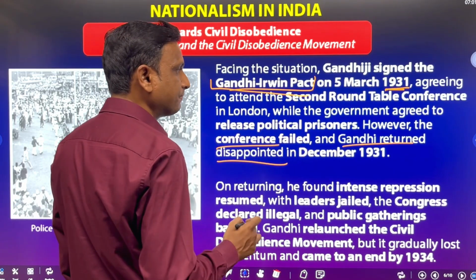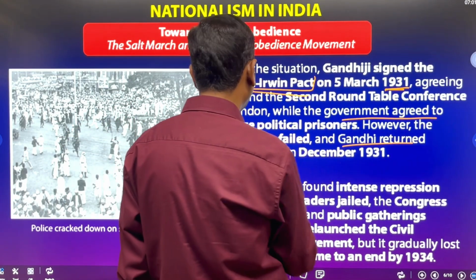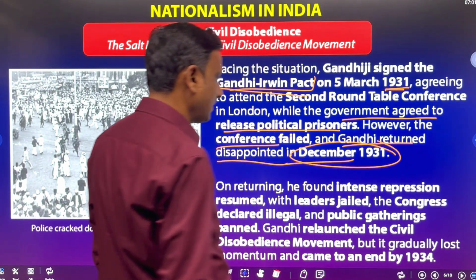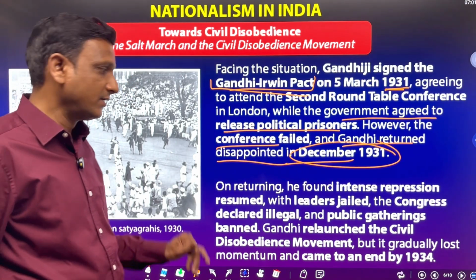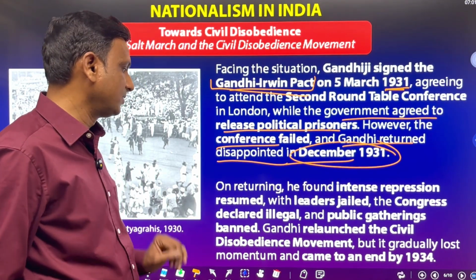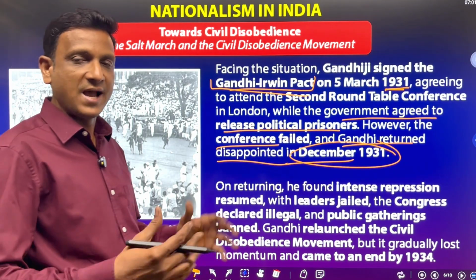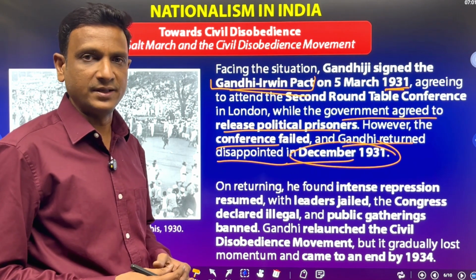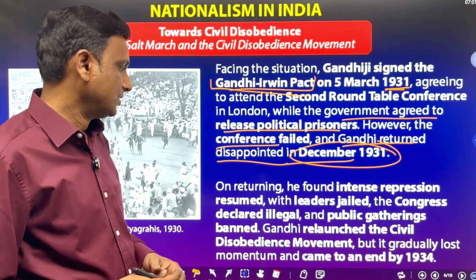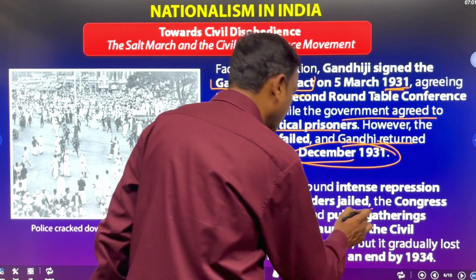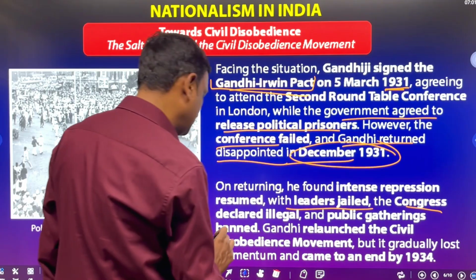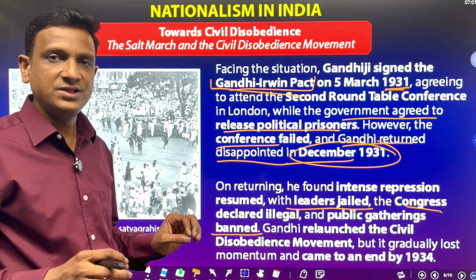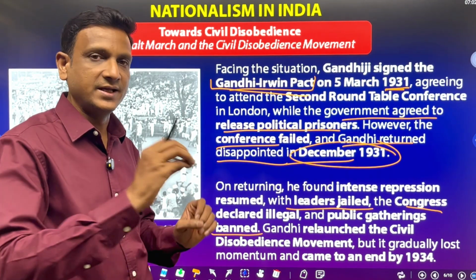The conference failed. Anyway, the government agreed to release the political prisoners. Gandhiji came back disappointed in December 1931. On returning, he found intense repression resumed. After the round table conference, the government slowly took serious action against all the freedom fighters, arresting all the politicians. Leaders were jailed, Congress was banned. The British banned the Congress party and all the leaders were taken to jail.